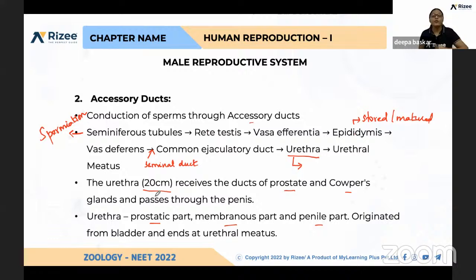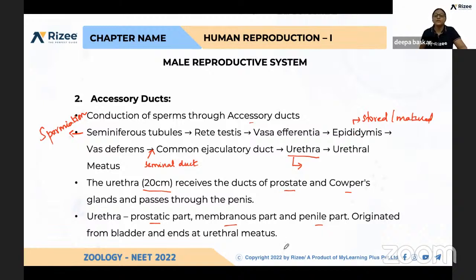And what is the role of the urethra in male? It carries both urine and sperm in male. And what is the role of the bulbourethral gland, prostate gland, and seminal vesicle? 70% of the semen is from the seminal vesicle, 30% from the prostate, and Cowper's gland neutralizes urine. And one more is the lubrication function.